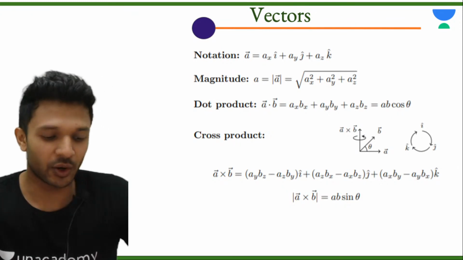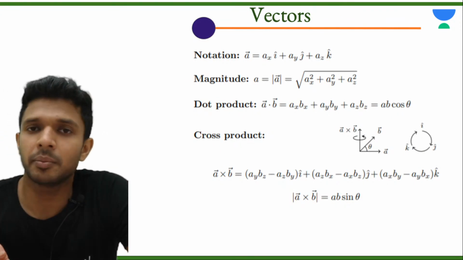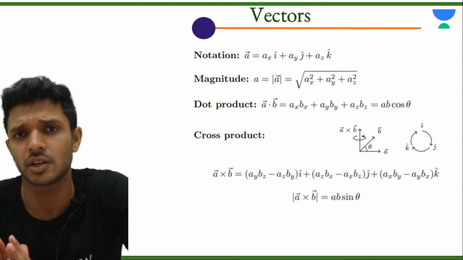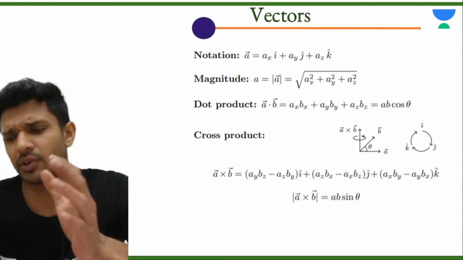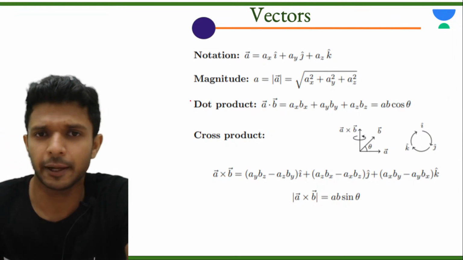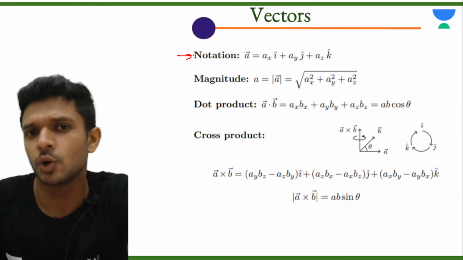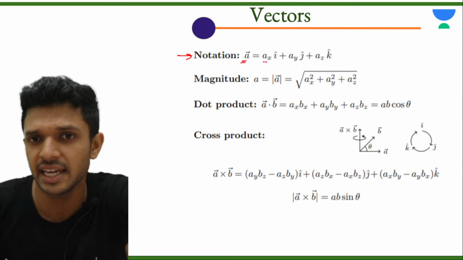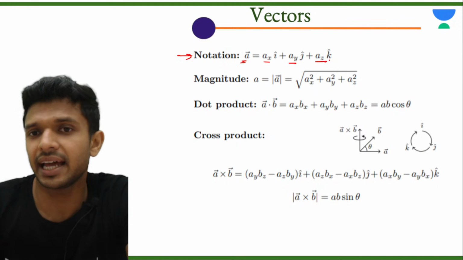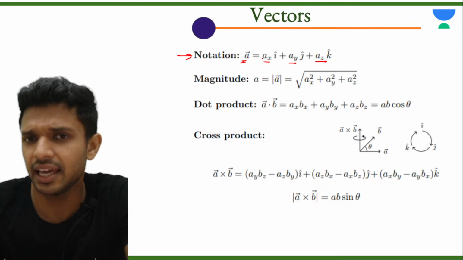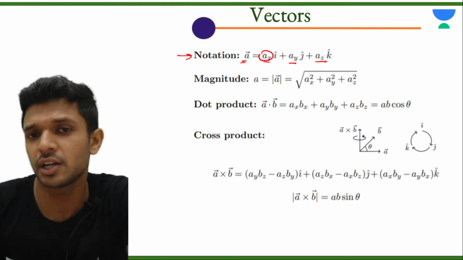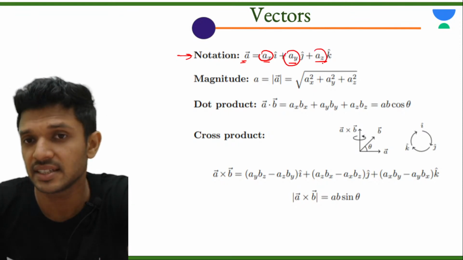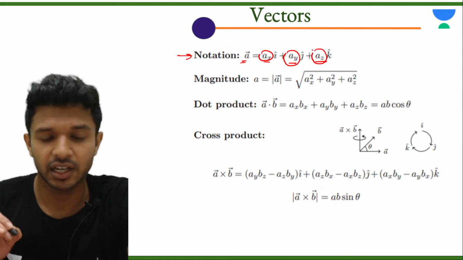Shruti, ready? Okay. So let us start from the basics of mathematics, which is regarding vectors, because you know that vector is one of the important topics from physics. That's why we have included the topic of vectors. Now, how can we express a vector A? That is represented as ax i cap, ay j cap and az k cap. So what is this ax? Ax is the x component of vector A, ay is the y component of vector A, az is the z component of vector A. Write it down.